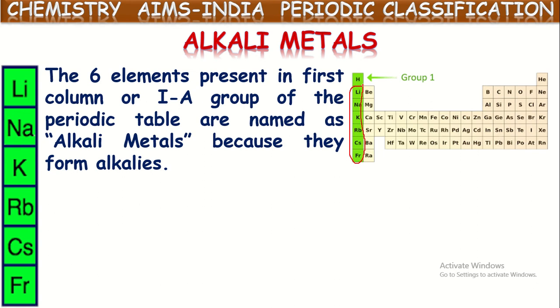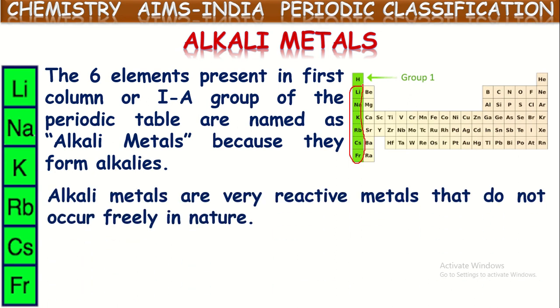These first group elements except hydrogen, that is 1A group elements lithium, sodium, potassium, rubidium, cesium and francium, can form bases which are soluble in water. So these elements are called alkali metals. Alkali metals are very reactive. These are highly reactive metals that do not occur freely in nature. Because of their high reactivity, almost all these elements are available in the earth crust in the combined form only.